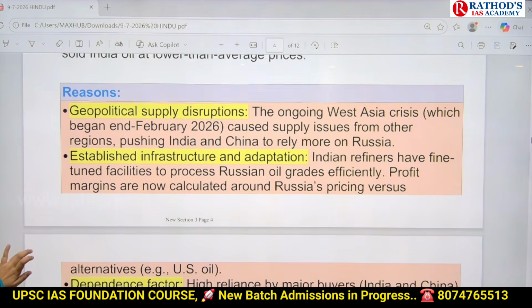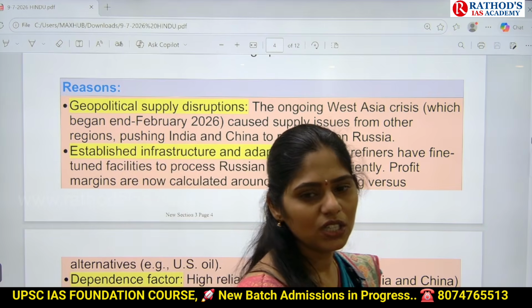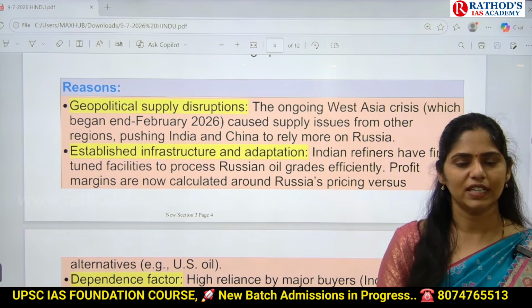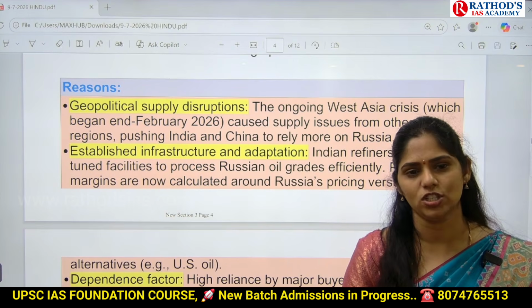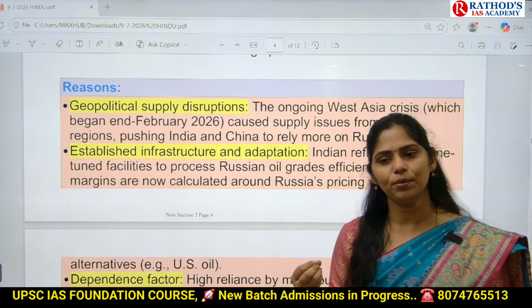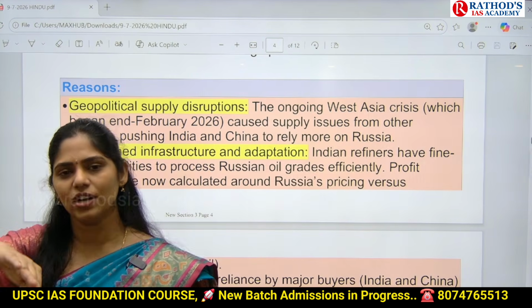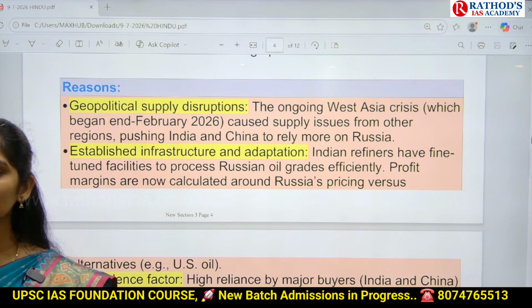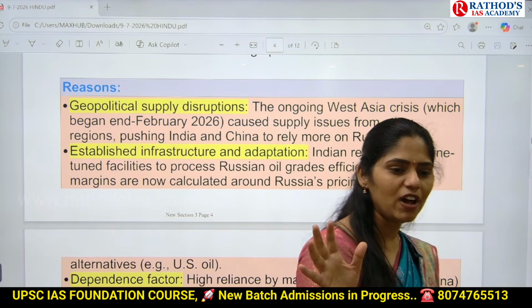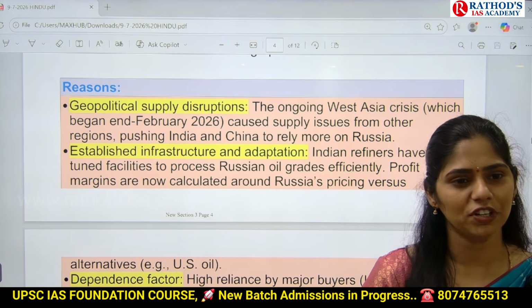Okay, so why did we increase our import from Russia? What is the reason? The first one is geopolitical tensions. As you know, there is a crisis going on in West Asia. Because of this West Asian crisis, we are not able to import much oil from West Asian countries which transport oil through the Strait of Hormuz, because of the closure of the Strait of Hormuz. Because of this, we went for diversification of our oil imports. So we got more oil from Russia. That is the first reason.